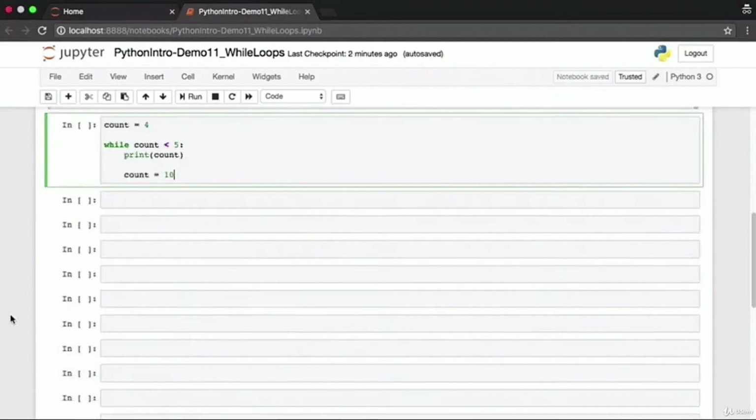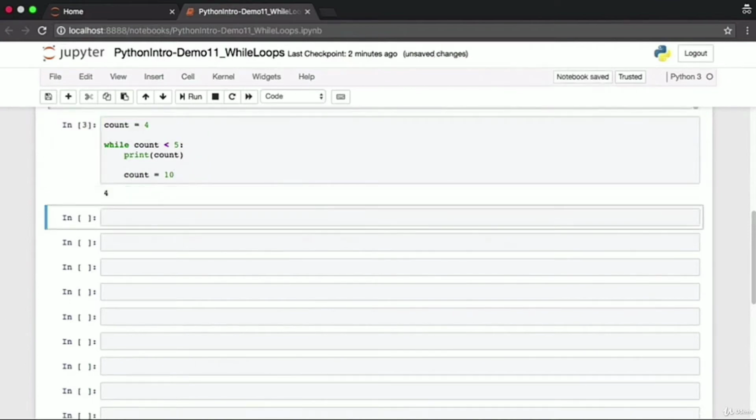Let's try the same example once again, but this time we'll avoid the infinite loop. Count is still initialized to 4. While count is less than 5, we want to print the count value. The second statement which we want executed within the while loop is reassigning the value of count. We now assign a value of 10 to count. We know that this statement is within the while loop because of the indentation. Once again, when you're using the while loop, you have to have the colon after you specify the condition.